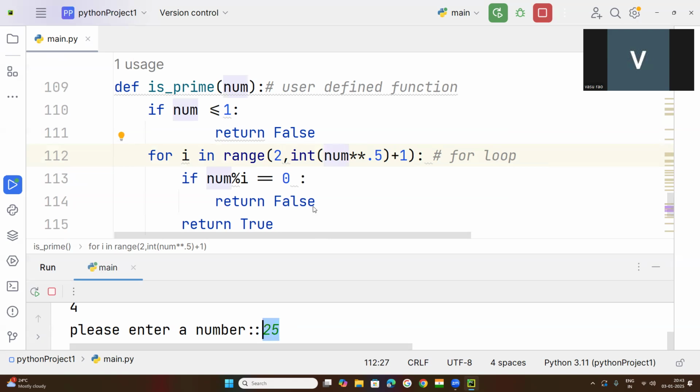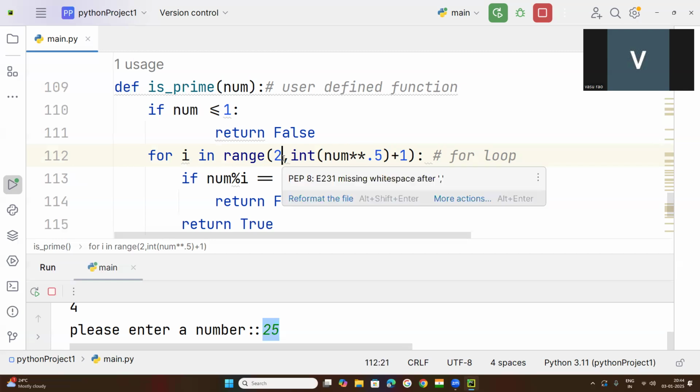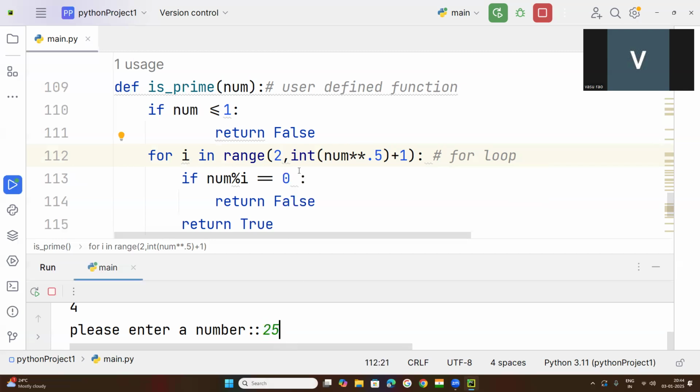So that makes 3 factors. Between 2 and 5: 25 is not divisible by 2, not divisible by 3, not by 4, but by 5. The square root of 25 is 5, so the number is divisible by 5. So it has 3 factors, and it's not prime.